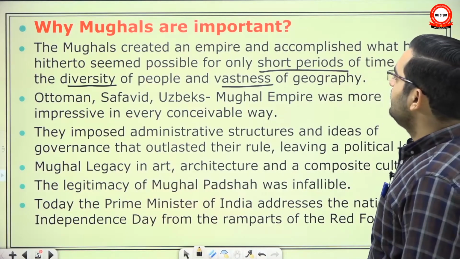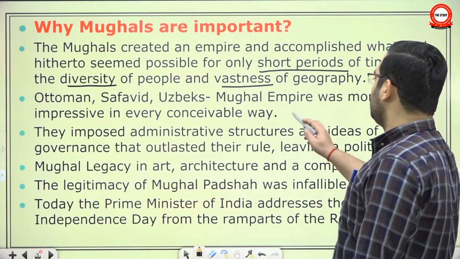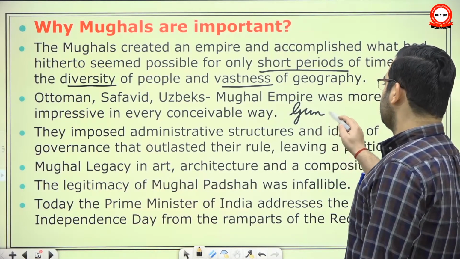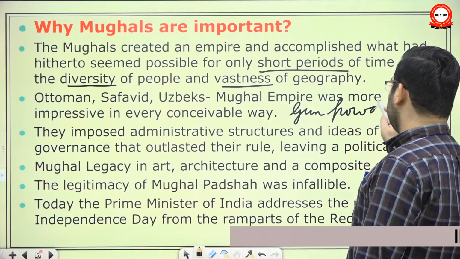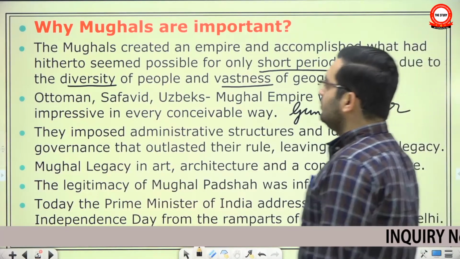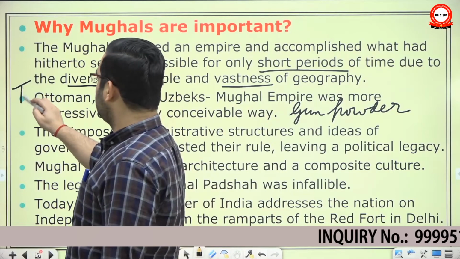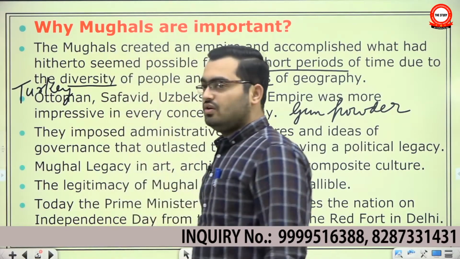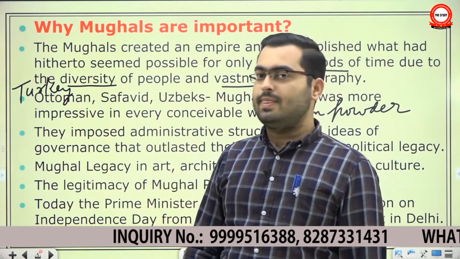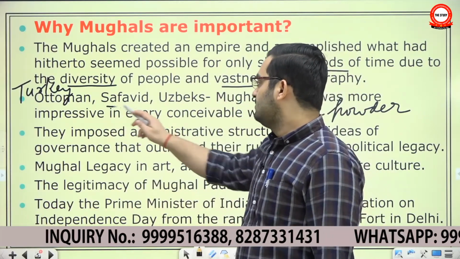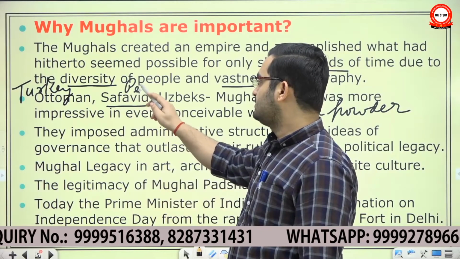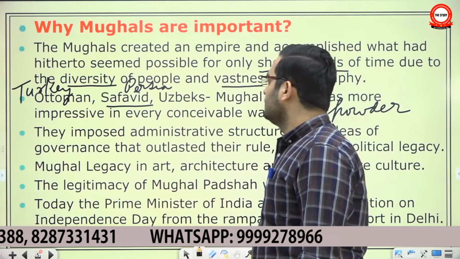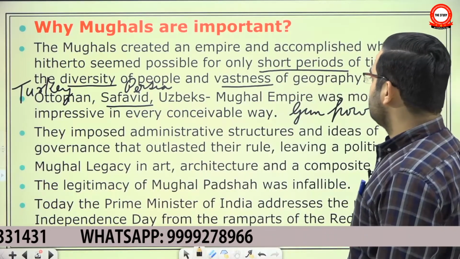Okay. And then compared to the other prominent empires of the period, the Mughal Empire, Uzbeks, Safavids and Ottomans are often called gunpowder empires, because this was the era of gunpowder technology. The Ottomans ruled from modern day Turkey, and during their heydays they often knocked at the gates of Europe. The Safavids ruled modern day Persia and some parts of Central Asia, and the Uzbeks, Central Asia.